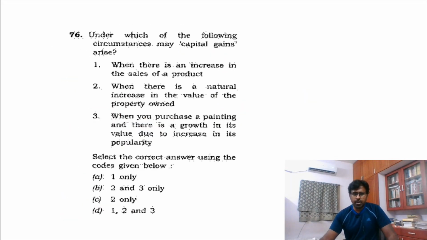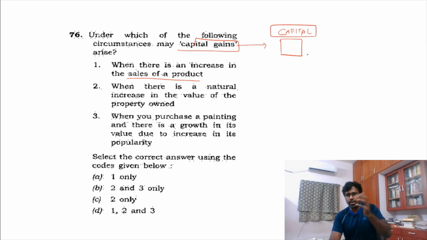Again, the next question is about capital gains. You should know the simple reason: capital gains is a very simple thing. It is not when there is an increase in sales of a product. What capital gains means is that you buy something, you buy a capital asset, a land or something. That day I remembered this only.